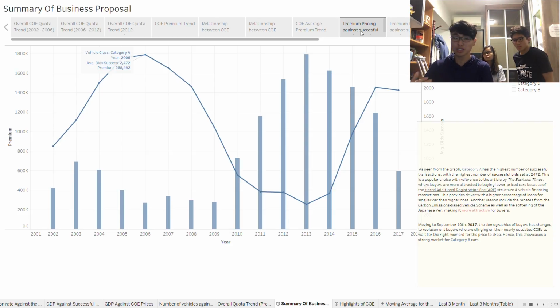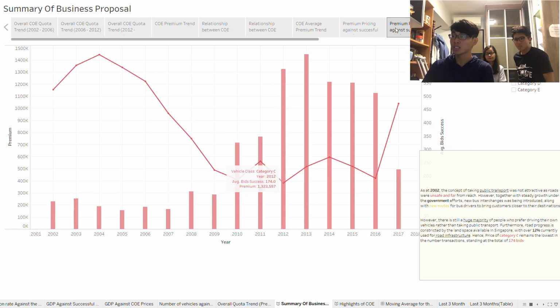Hence, this showcases how strong the market is for category A despite the change in the demographics. In terms of the lowest number of transactions, we have identified that as category C, because the concept of taking public transport was not as popular in 2002, with the roads being unsafe and far from reach. However, with steady growth from government efforts, there were new bus interchanges as well as new routes being introduced to bring customers closer to their destination.